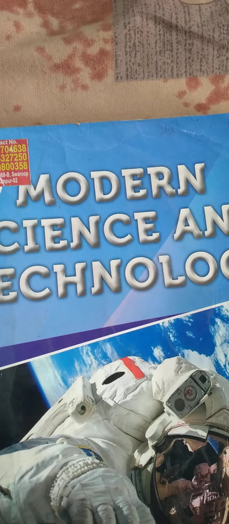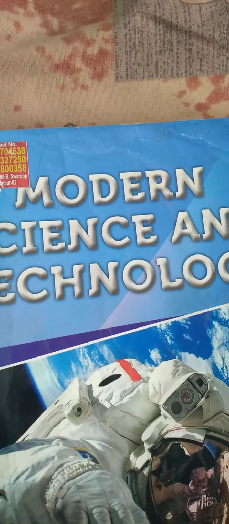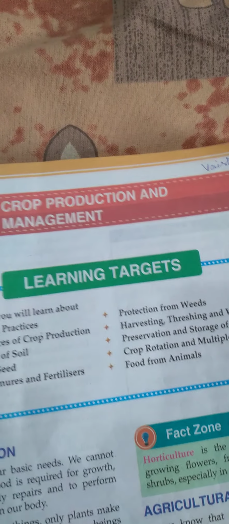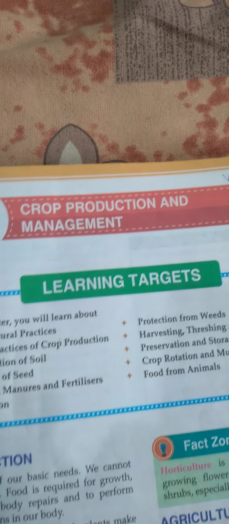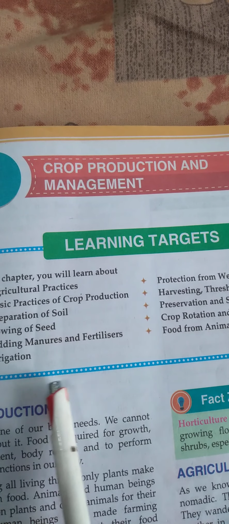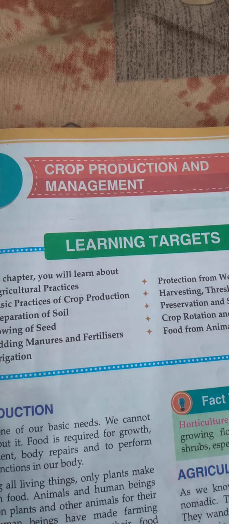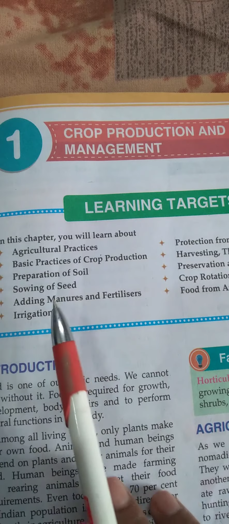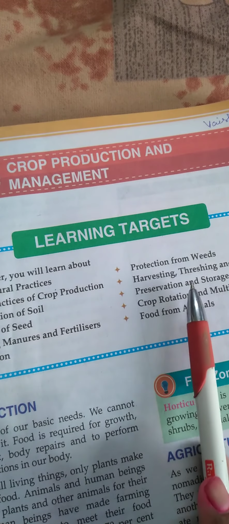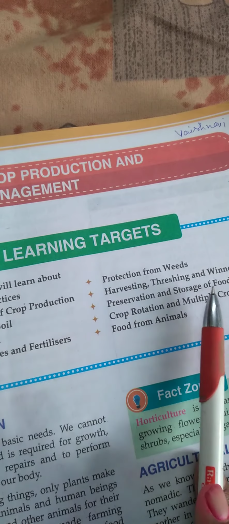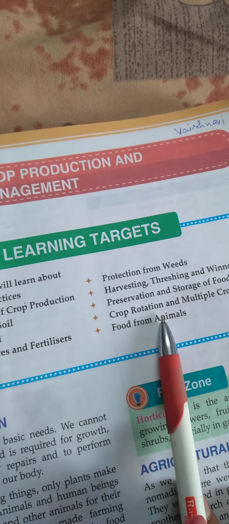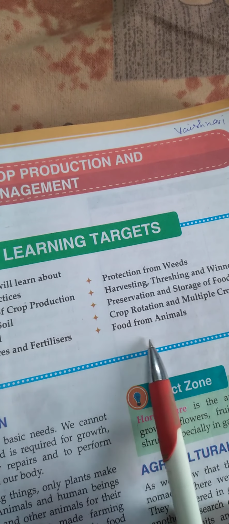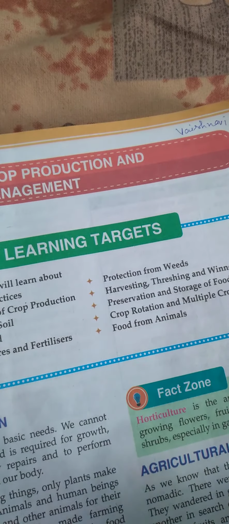In this book, I completed the first chapter, that is crop production and management, where we learn about agricultural practices, basic practices of crop production, preparation of soil, sowing of seeds, adding manures and fertilizer, protection from weeds, harvesting, threshing and winnowing, preservation and storage of food grains, crop rotation and multiple cropping. And the last topic is food from animals. So I completed that chapter.